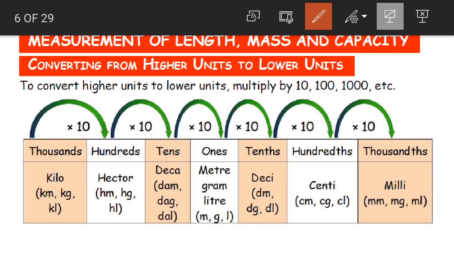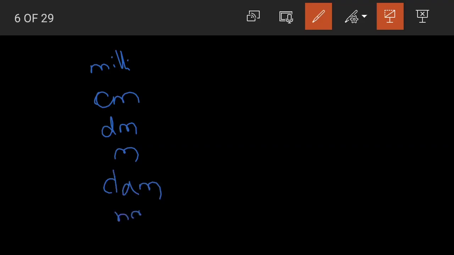So what is the rule here? Let me write it again. We have milli, centi, deci, then meters, and then decameter, hectometer, and then kilometer. For example, I want to convert from kilometers to meters.